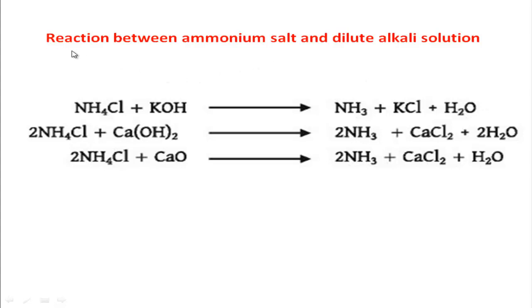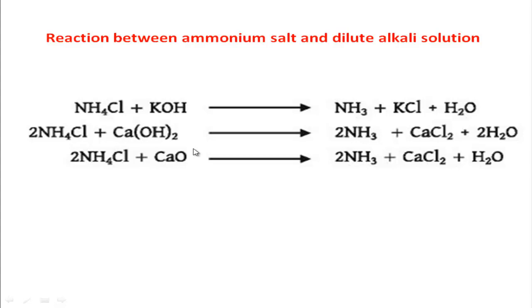Now we will see the reaction between an ammonium salt and dilute alkali solution. That means when alkali solution reacts with an ammonium salt, in that case no precipitate will form. In these cases ammonia gas will be formed. Follow here, when ammonium chloride reacts with potassium hydroxide, it produces ammonia, potassium chloride, and water. That means a metallic salt and water are also produced, but ammonia gas is produced because of the presence of the ammonium salt. So these equations actually occur in alkali solution.